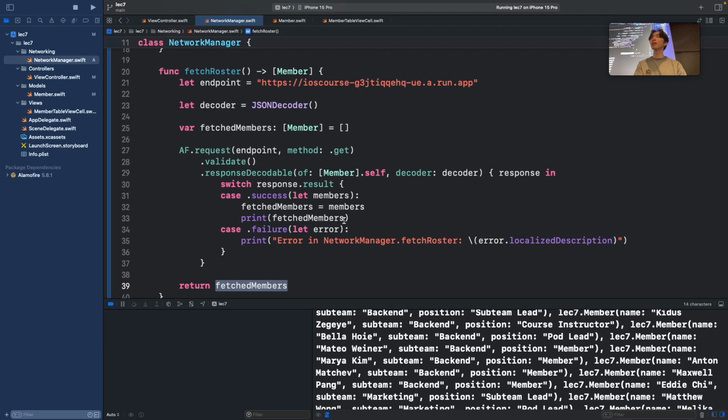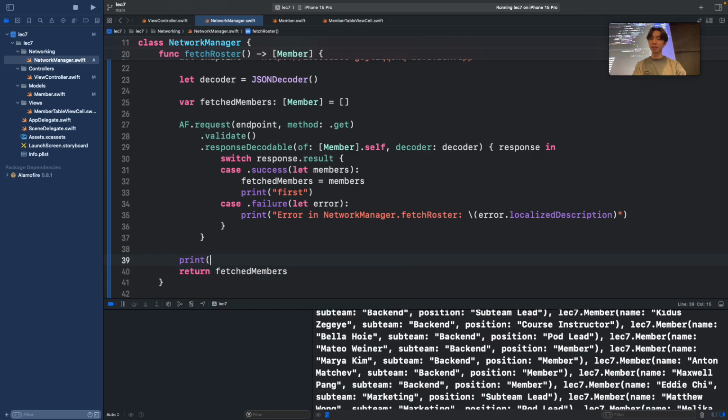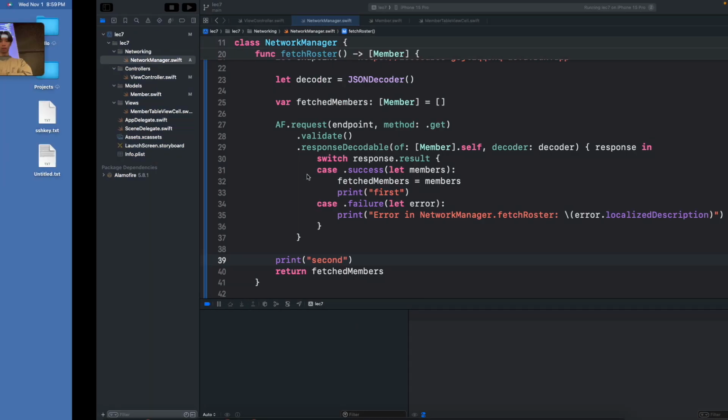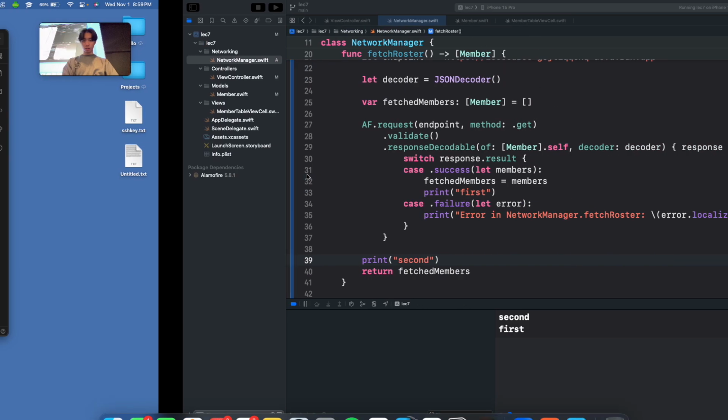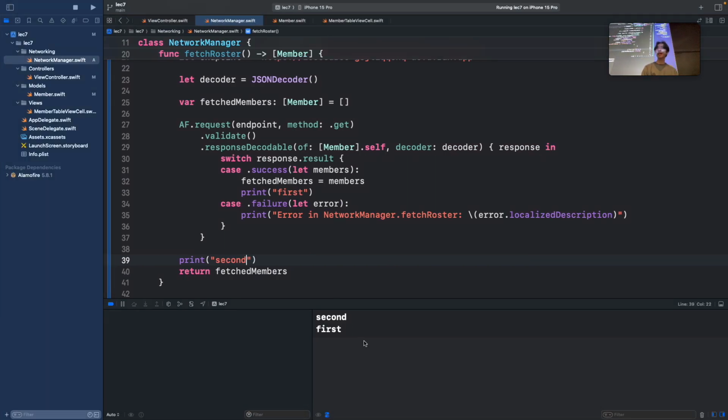Okay, so my intuition is that for some reason, this thing is being called after you return. Let me try something, right? Theoretically, this thing should be printed first, and this thing should be printed second, right? Because you fetch it from response, and then you want to return after you fetch it. So it should print out first, and then print out second. Okay, but look what happened. It printed out second and then first. So it seems like I'm returning an empty array before I actually fetched that.